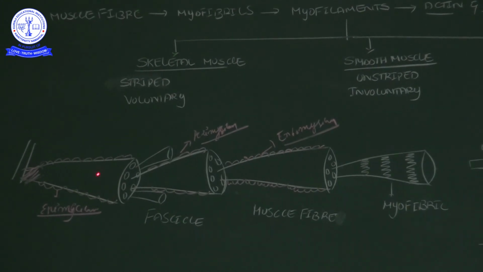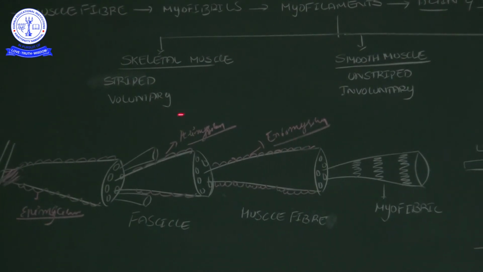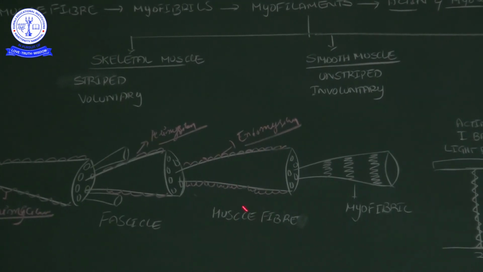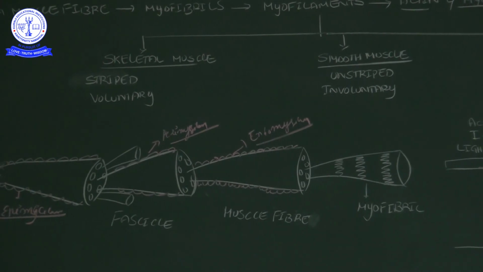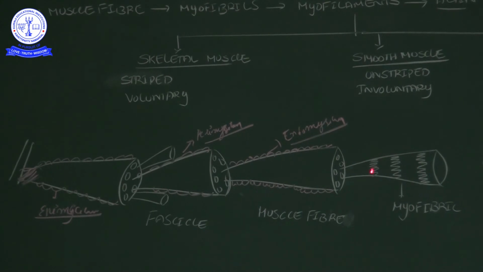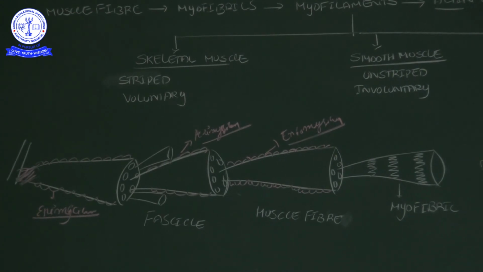Okay, the muscle bundle. That muscle bundle is made up of fascicles. Fascicles are made up of muscle fibers. Inside those muscle fibers, there are myofibrils. When you see those myofibrils, they have alternating dark and light bands, stripes. Okay, stripes, this is one stripe, this is one stripe.